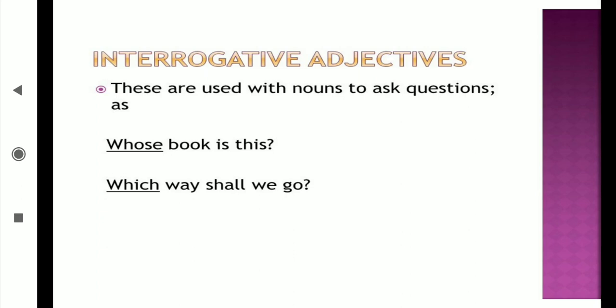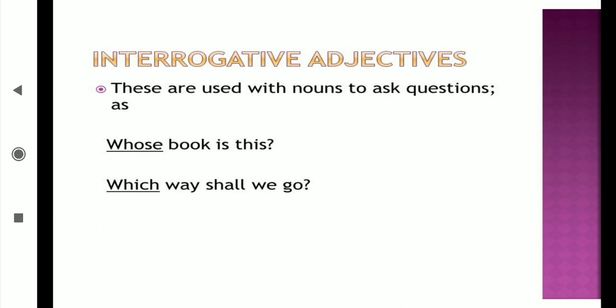Now interrogative. Interrogative means what? Question. Okay, then whenever question adjectives are coming, that time it goes for the interrogative adjective. These are used with the nouns to ask questions. Whose book? Now here also you can see that after whose what came? Noun came. Book. Whose book?